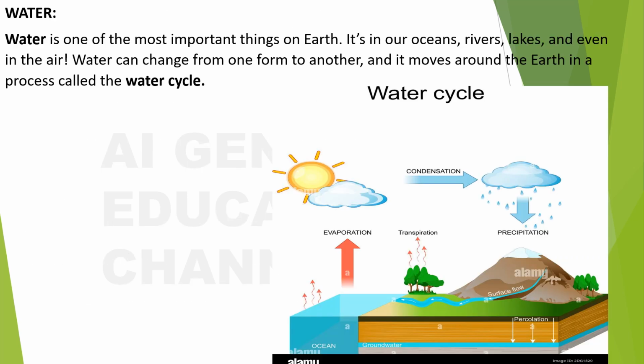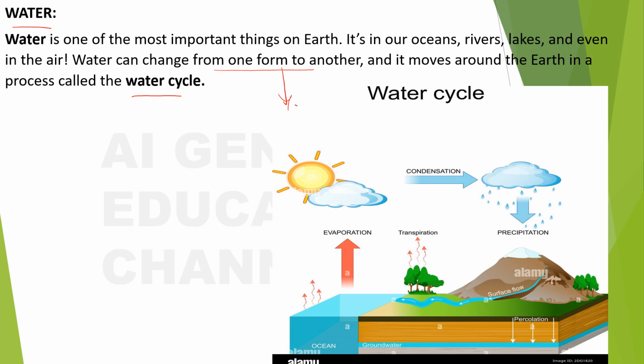That's it, right? Now let us get into the topic water. Water is one of the most important things on the earth. It's in our oceans, rivers, lakes, and even in the air. Water can change from one form to another, and it moves around the earth in a process called the water cycle. So one form to another, you know about this, right?